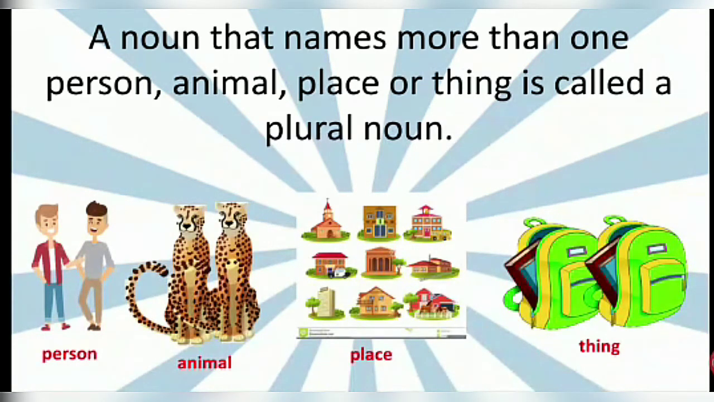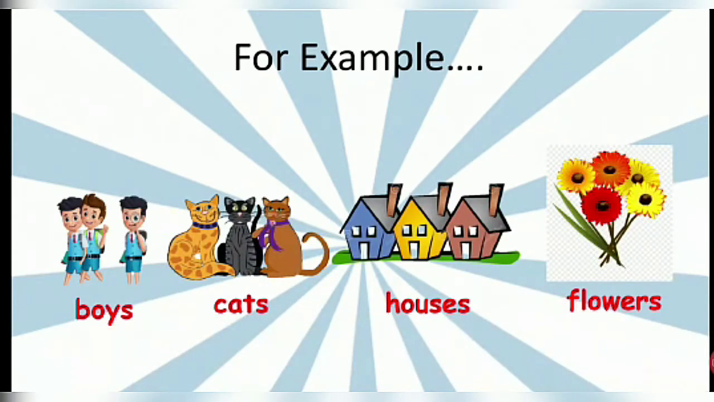Let us see what is a plural noun. A noun that names more than one person, animal, place or thing is called a plural noun. For example, boys, cats, houses, flowers.